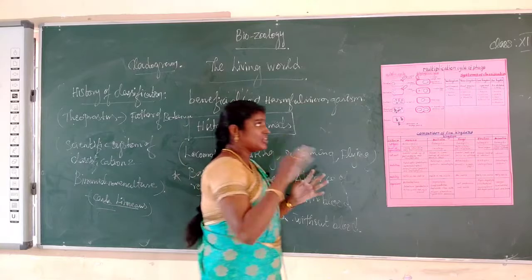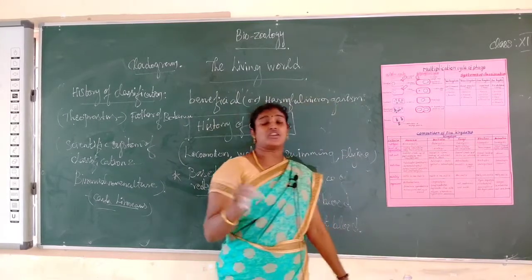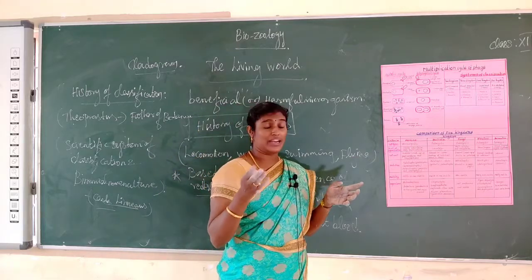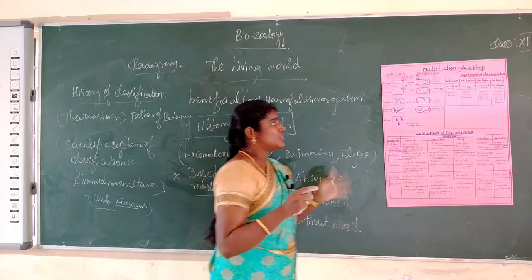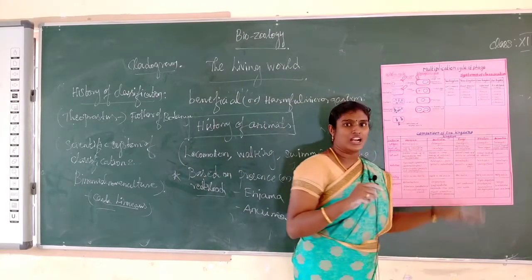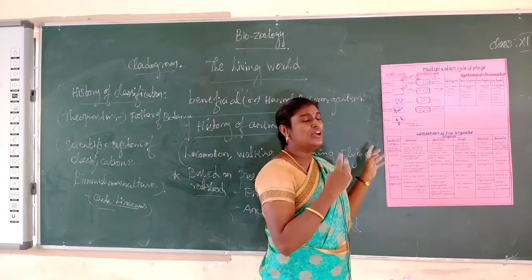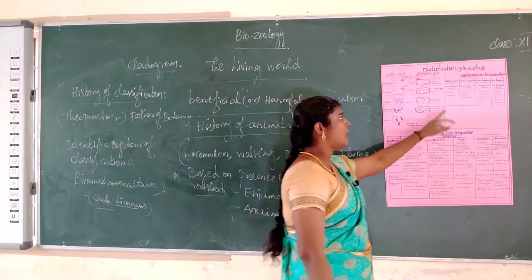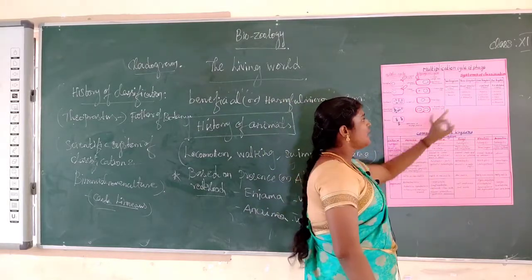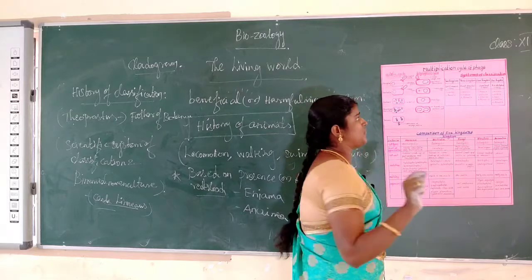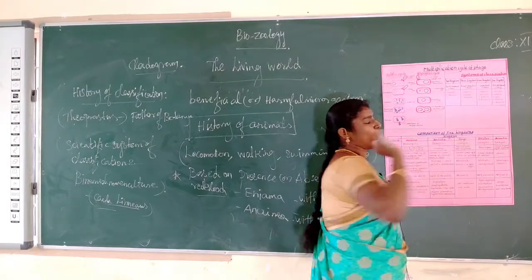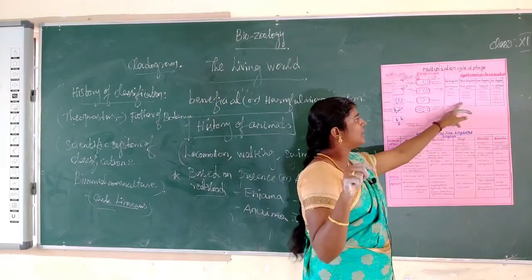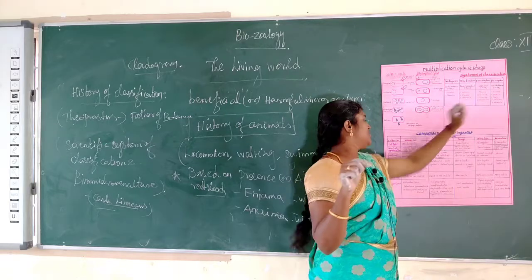Okay, already you know. So systems of classification: 2 kingdom classification, 3 kingdom classification, 4 kingdom classification and 5 kingdom classification. The first is the two kingdom classification. Already I told in botany classes, again I repeat. Two kingdom classification was proposed by Carl Linnaeus and includes Plantae and Animalia. Next, 3 kingdom classification by Ernest Haeckel includes Protista, Plantae and Animalia. The 4 kingdom classification again included the Monera kingdom.